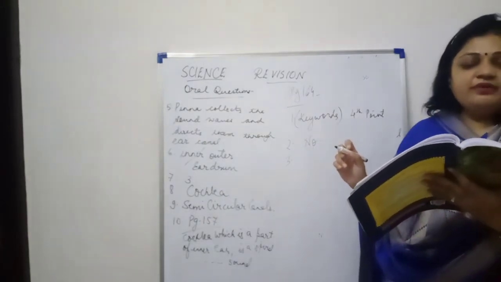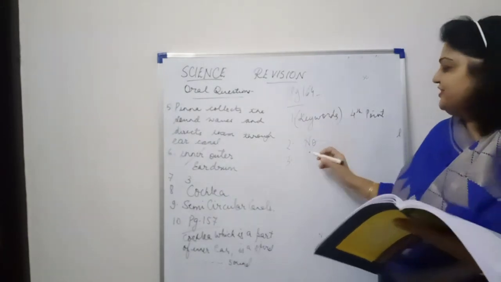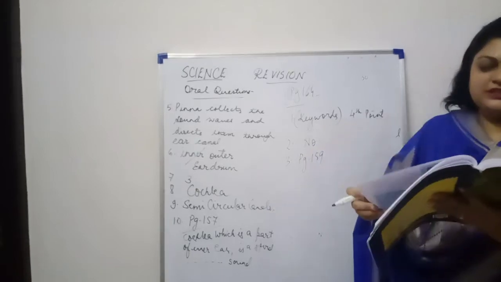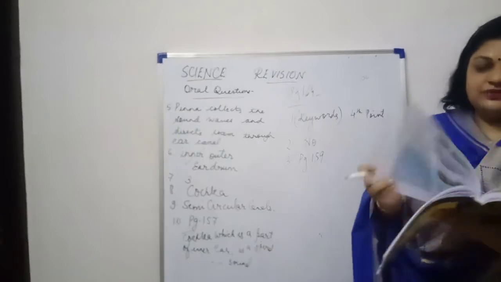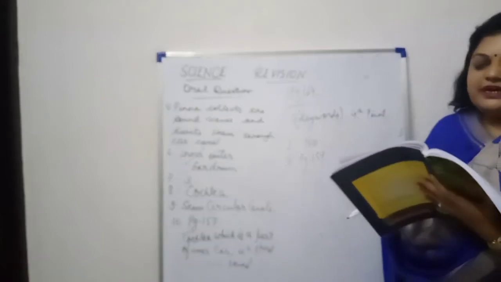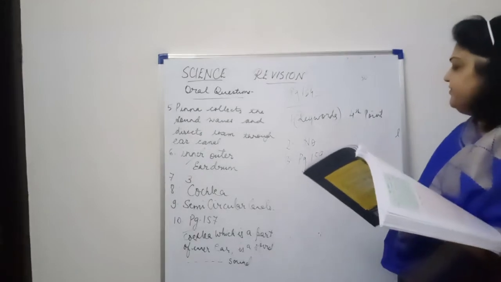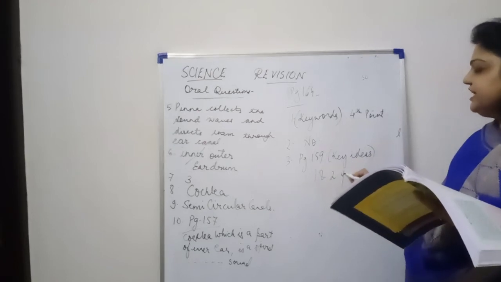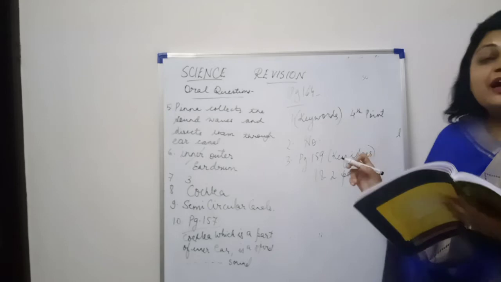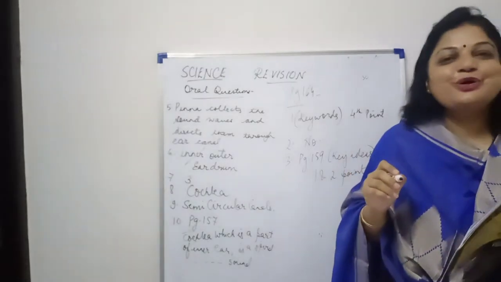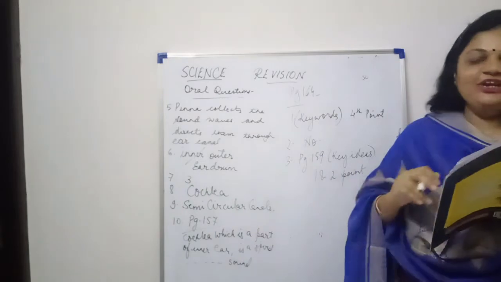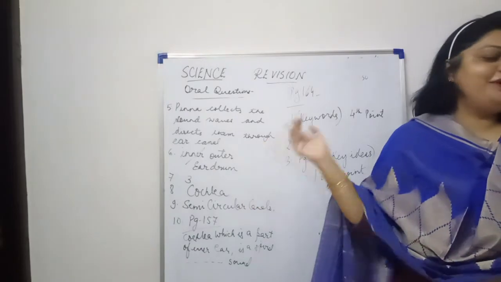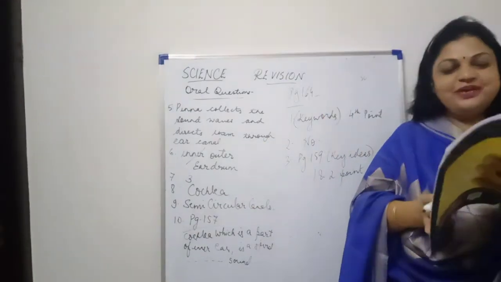Number 3. How can we increase loudness of sound of vibrating bodies? So for this, you will be writing your answer from page number 159. Turn your pages. How can we increase the loudness of sound? We have something called key ideas. Page 159, key ideas. First and second point. That is, loudness increases with the amplitude of vibrating body. Second point, loudness increases with the increase in surface area of vibrating bodies. These 2 points you will be writing.